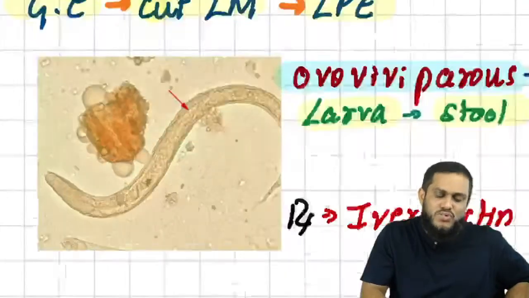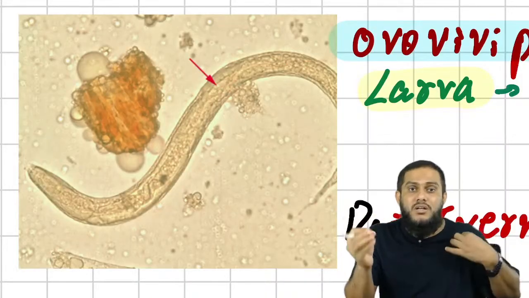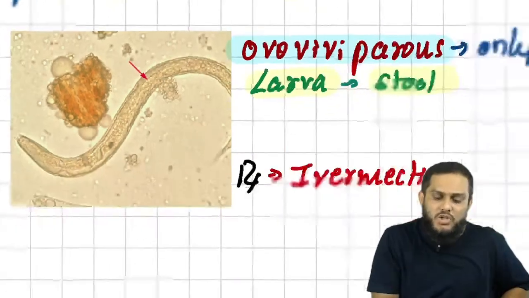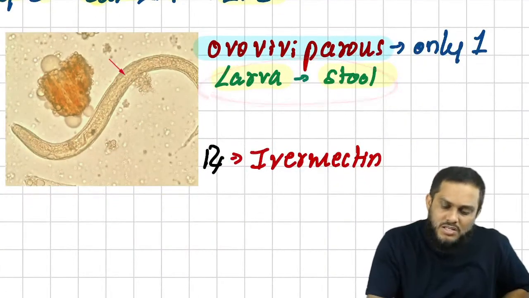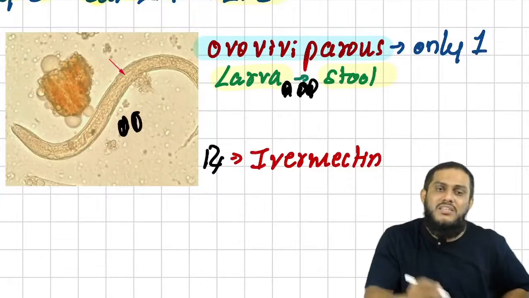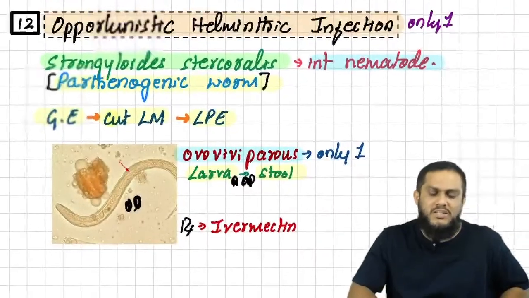Therefore, once you see this picture, larva in stool sample, no need to think which larva this is, and no need of specific points to identify the larva. If larva in stool sample is mentioned, that is enough. This picture is enough to say this is ovoviviparous, because I'm seeing larva in stool sample. There is only one ovoviviparous, that is Strongyloides.